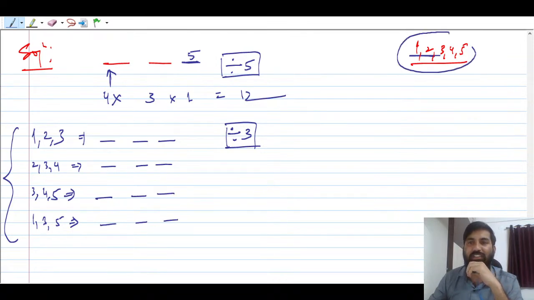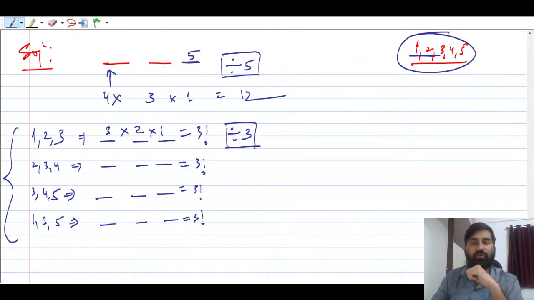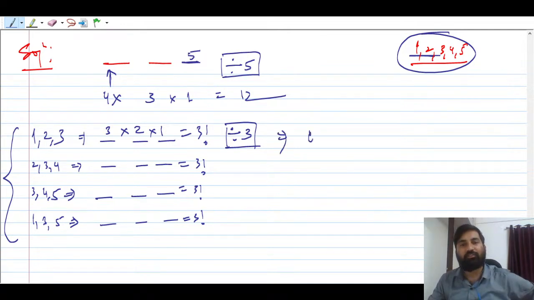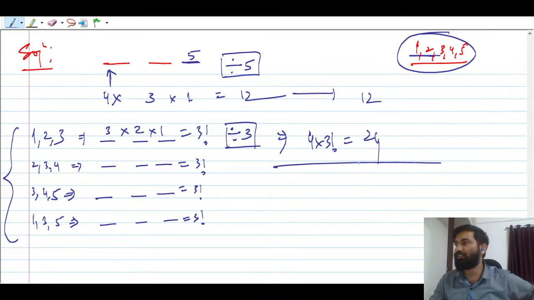So out of these digits, this can be filled by 3 ways. 3 into 2 into 1. So this is 3 factorial, this is 3 factorial, this is 3 factorial, this is 3 factorial, right? What is total here, guys? ये कितना आ जाएगा यहाँ से? 4 into 3 factorial. What is that? You can say 24. एंड ये कितना दिया था? 12. तो टोटल करेंगे ऐड, तो कितना आ रहा है?